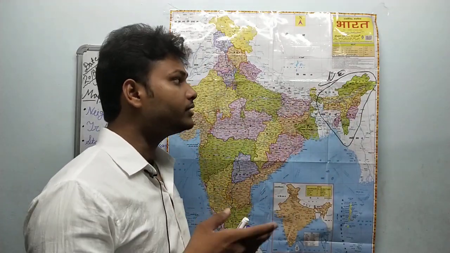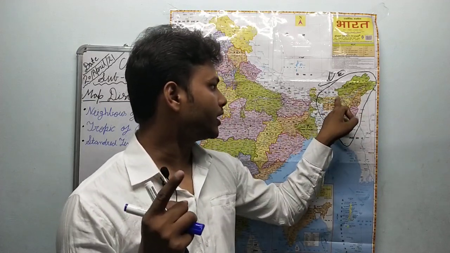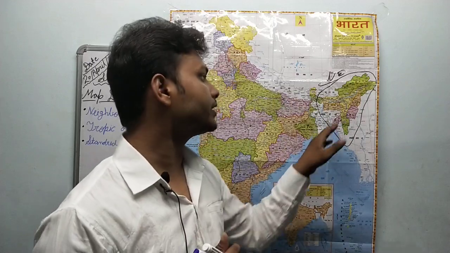And look, what these states are. These are Arunachal Pradesh, okay, completely in the east direction. After that there is Assam, then Nagaland, Meghalaya, Manipur, Tripura, Mizoram, okay. So Arunachal 1, Assam 2, Nagaland 3, Manipur 4, Meghalaya 5, Tripura 6, and Mizoram 7. Total 7 states are here. That's why this portion of India is known as the 7 sisters, okay, and the northeastern portion of India. This is very, very important.